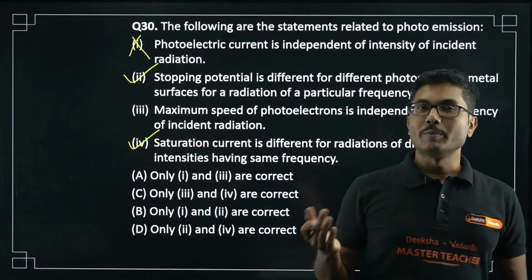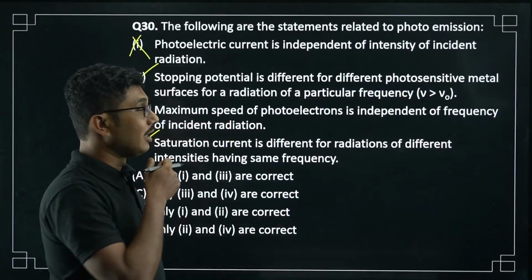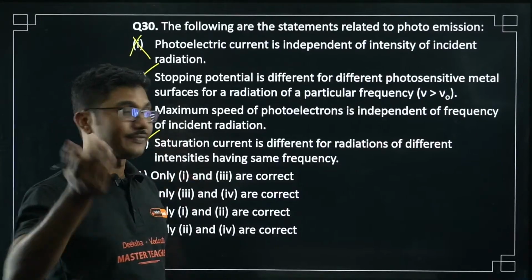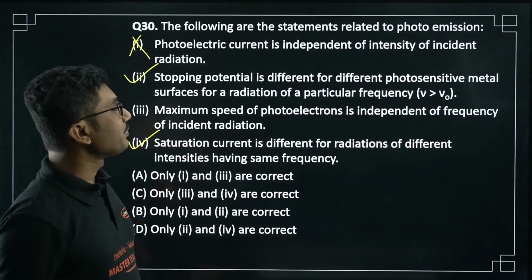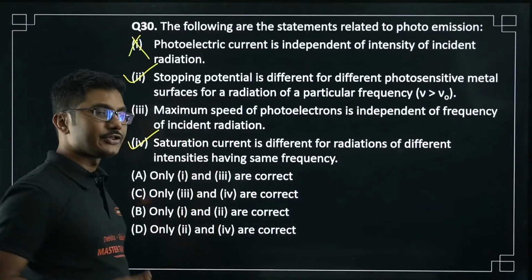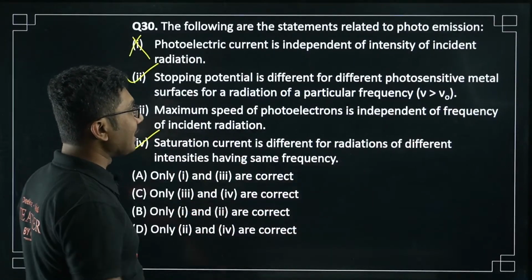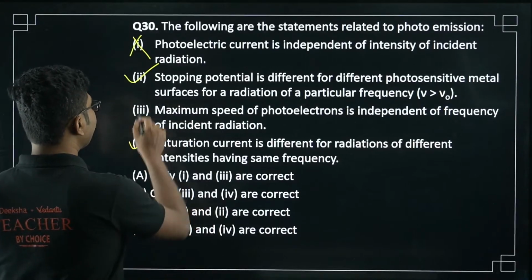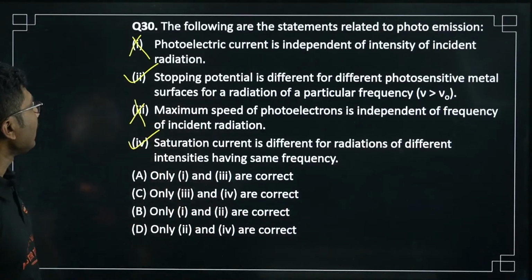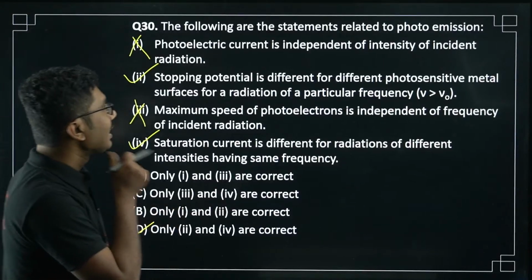For any two materials you take, they have different threshold frequencies, so the work function is different. Maximum speed is dependent on the frequency. Whether you say stopping potential or maximum kinetic energy, everything is dependent on the frequency. So definitely this is also an incorrect statement. Only 2 and 4 are correct statements.